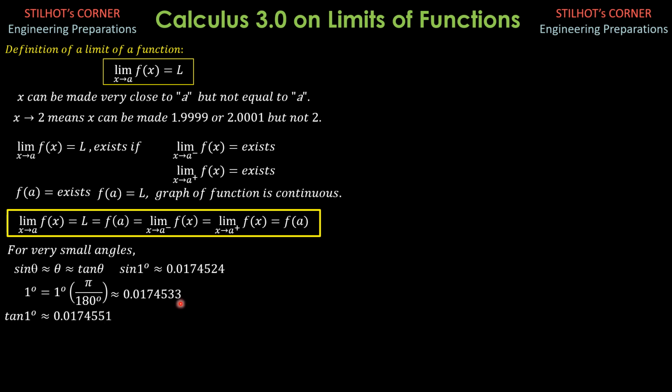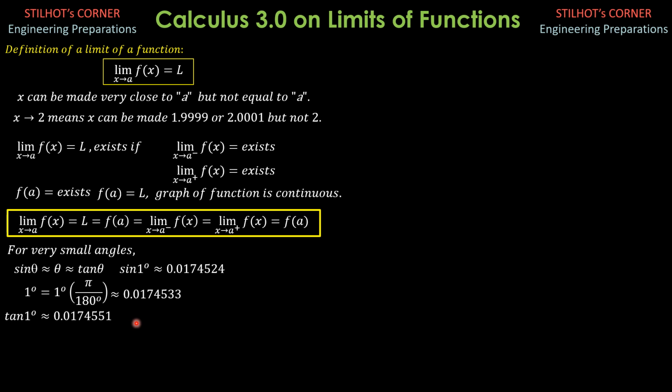So that means that the arrangement is sine theta is approximately equal to but less than theta, and theta is approximately equal to but less than tangent of theta for very small angles.